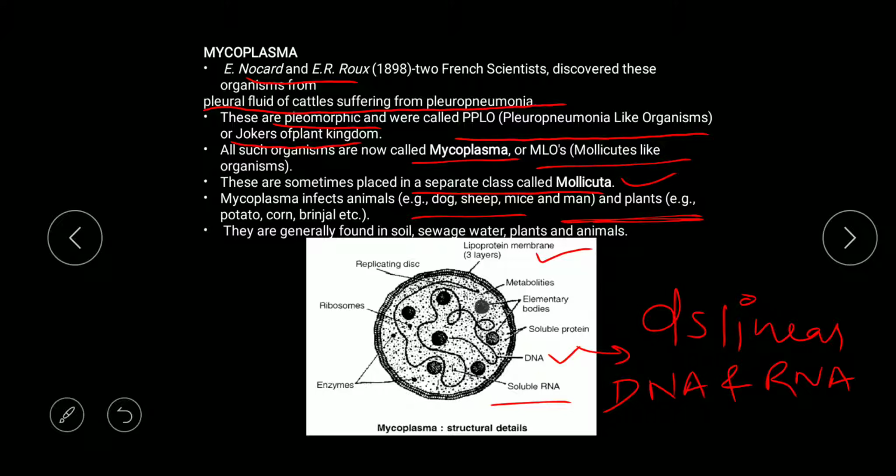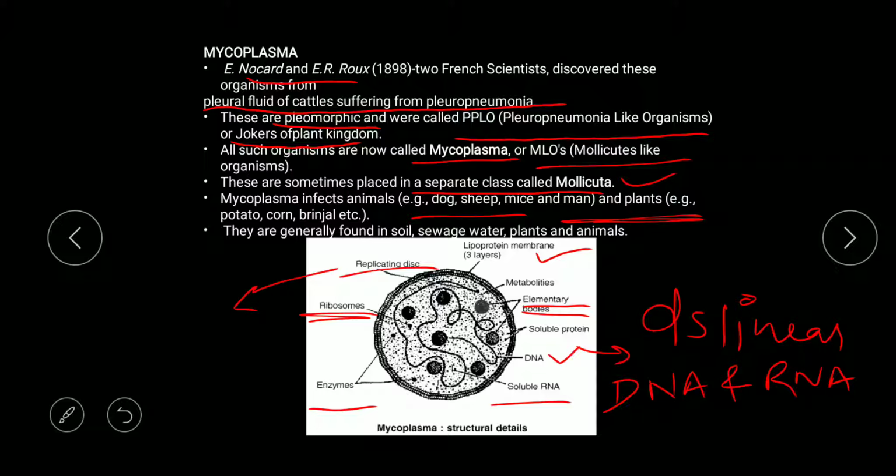Okay, they have enzymes, they have 70S ribosomes, they have a replication disc at the initiating point of the DNA, and this replication disc helps in replication and separation of DNA material. They have some metabolites as well, and you can find some enzymes, and they have some elementary bodies.